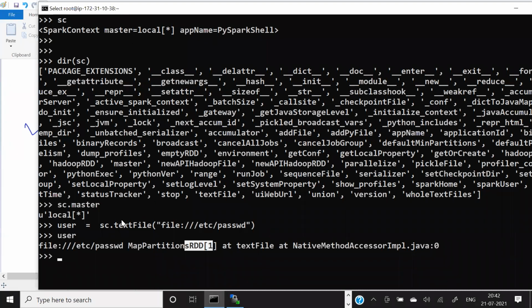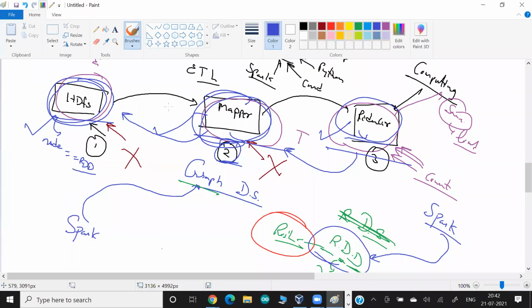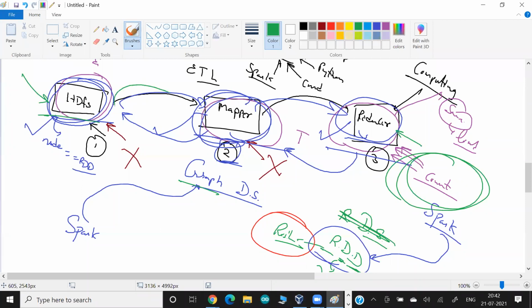If I do a further operation on this file, they maintain one more RDD. Technically, you can think of an RDD as a node, so they add one more node, then one more node, something like a graph. How do they know when the last node has come up? Whenever I do any computing, like count or some aggregation, they automatically come to know you want to do computing. Then they start from the first node, do the computing, go here, then here, and give you the output. This is the way they work internally.